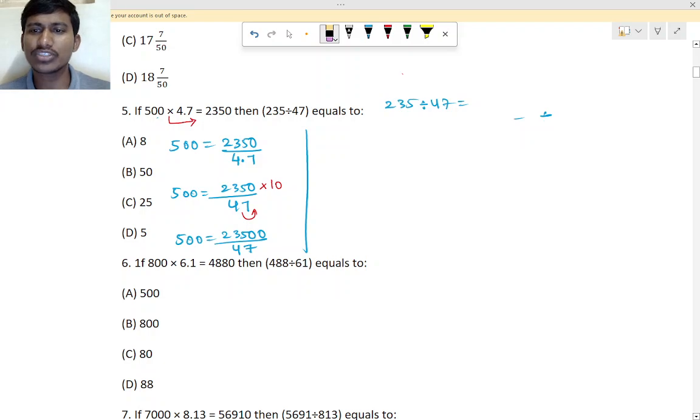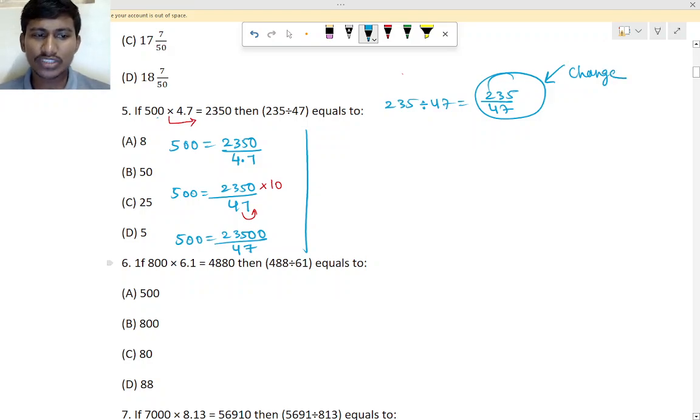So if you want to change it, we have to separate it, right? We want this one now. We have to change it into this. So this is the answer now: 500 is equal to 2350 divided by 47. Now what do we have to do on both sides? We have to divide with 100.